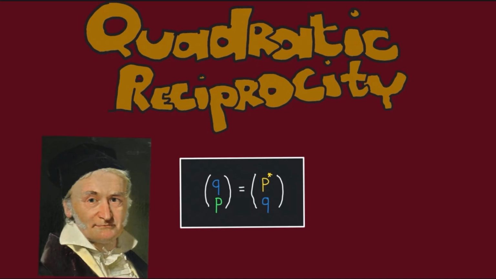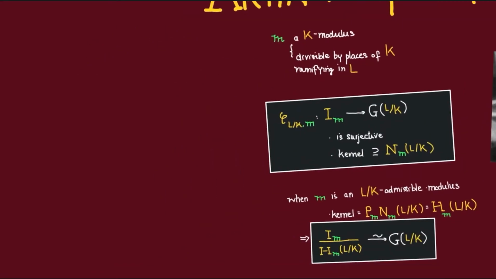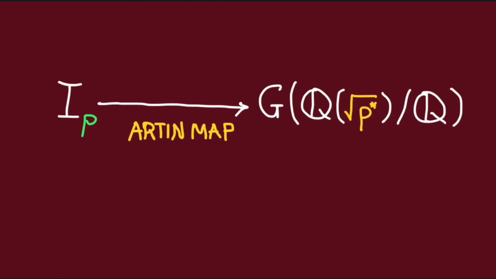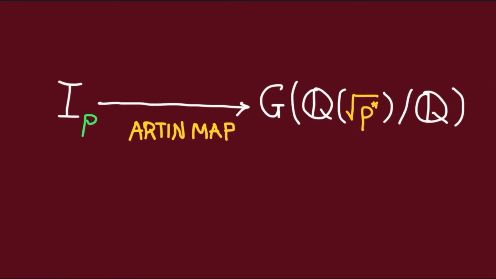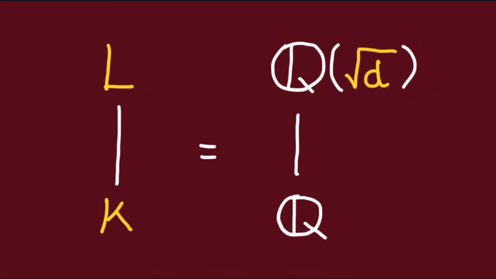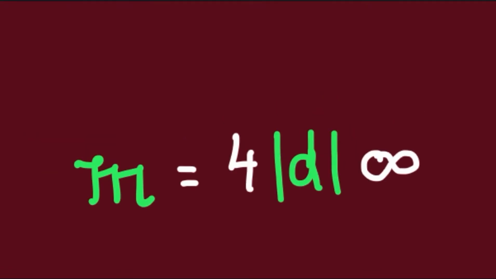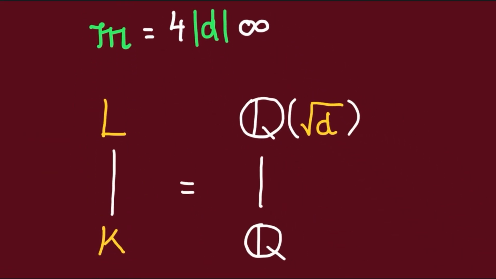Now, how can we derive this from Artin reciprocity? The key there is to realize that the Artin map is actually a generalization of the Legendre symbol. To see that, let us consider the case of the quadratic extension Q adjoin square root of D over Q, where D here is square free. Then we claim that the modulus given by 4 times the absolute value of D times the infinite prime is an admissible modulus for this extension.